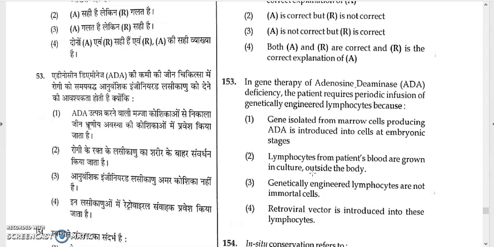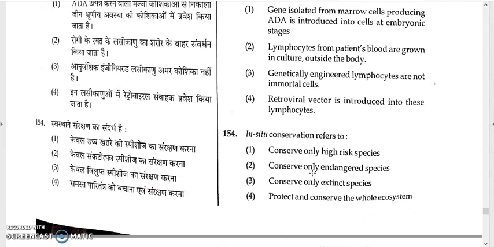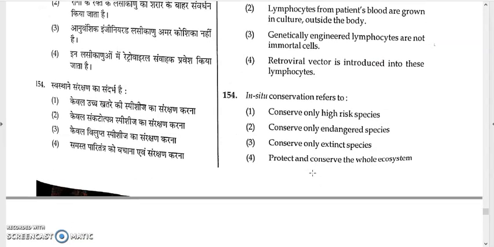153 will be 3. Now 154, in situ conservation refers to conserving only endangered species. The answer for 154 will be 2.